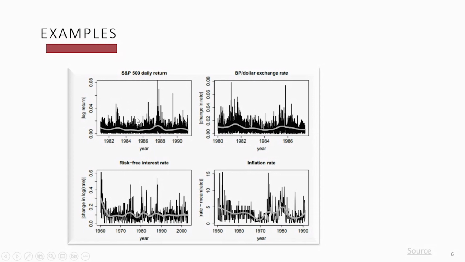If you look at the first figure, which is basically the absolute values of the daily log return of the S&P 500, you can see the volatility here. If you also look at the absolute values of the change in the pound-dollar exchange rate, you can see how the volatility fluctuates. The same goes for the risk-free interest rate; you can also see the absolute values of the lag of the risk-free interest rate. And finally, you can see the absolute deviation of the inflation rate from its mean. All these visuals show time-varying volatility. You can see how the volatility has been changing between different time periods. That's what this example is all about.